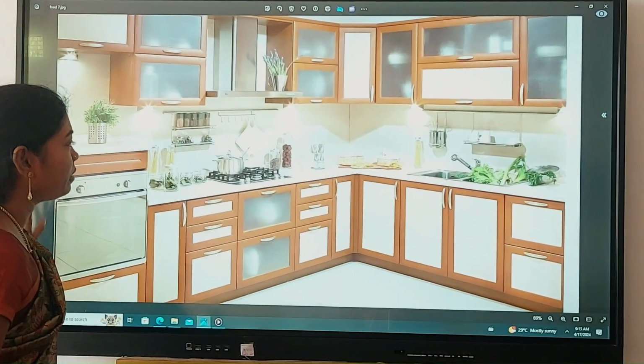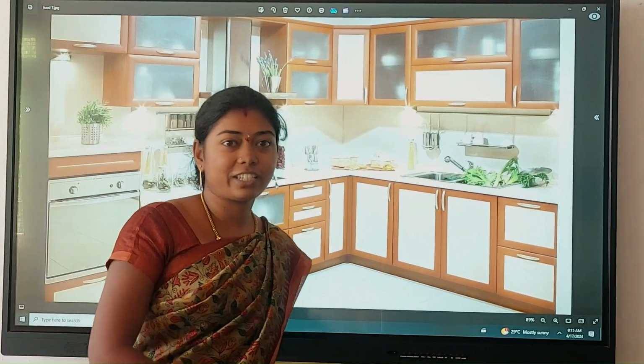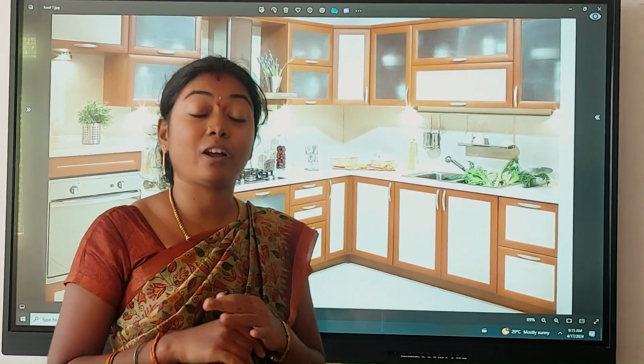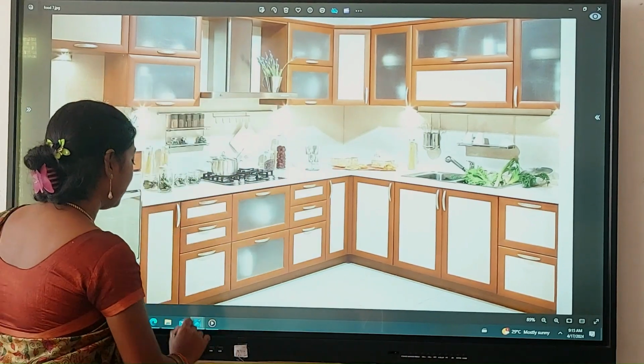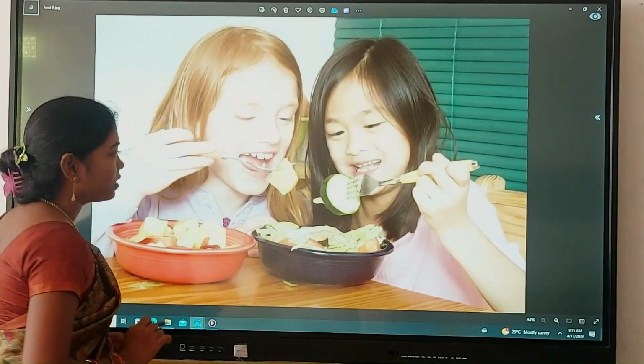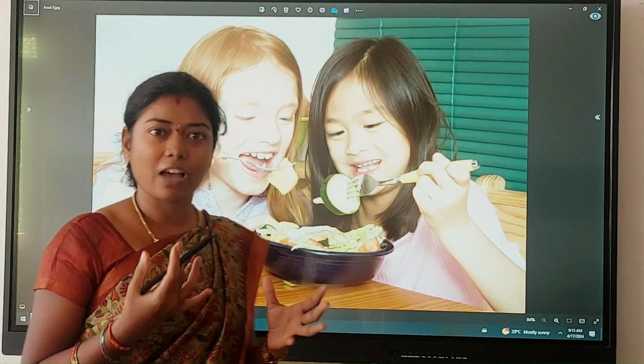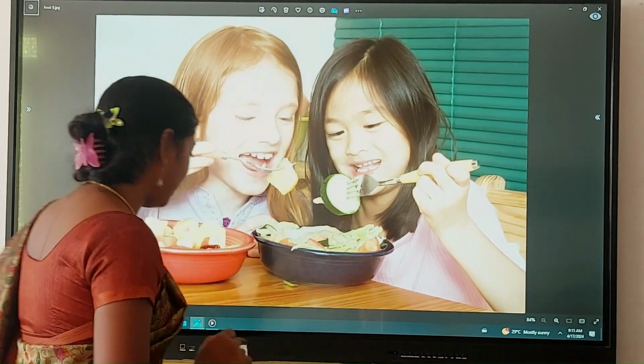Can you identify the image? This is the kitchen where our mom used to prepare our favorite delicious food. Now we move on to the next image. See what they are doing? They are having some food. And the next one.